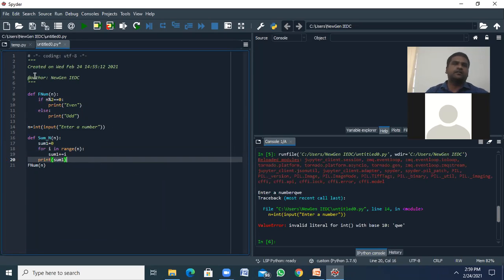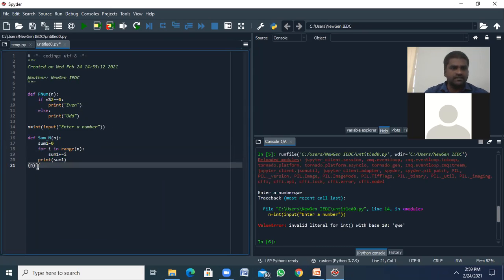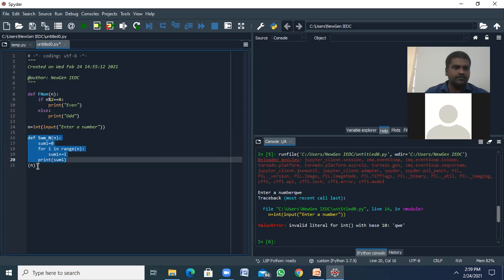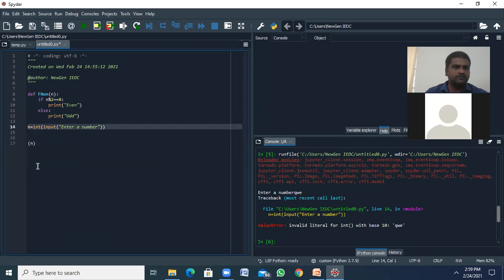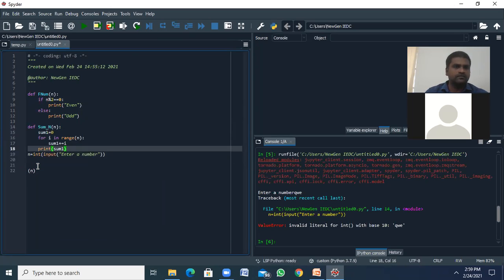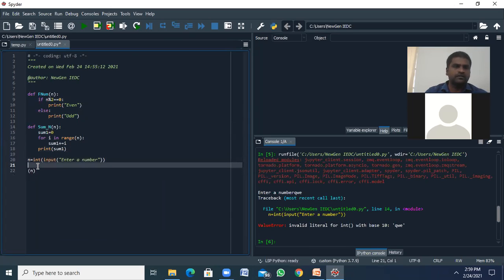I'm accessing the function: what is sum_of_n?